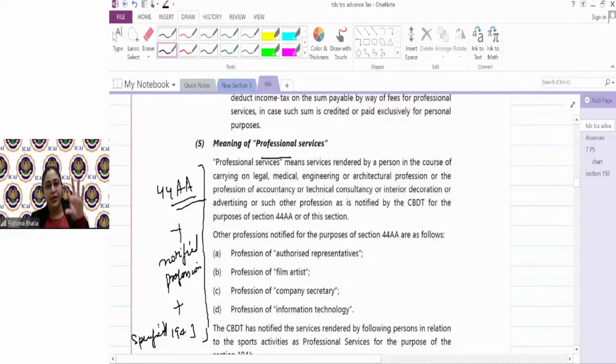मतलब वो profession जो 44AA में, if they are notified separately under 44AA, or if they are specifically mentioned under 194J, all of them together would come to the meaning of fees for professional services, and if payment made to them would only be covered under fees for professional services. कौन से? When the payment is made to legal, or I should say for legal, medical, engineering, architectural profession, accountancy, technical consultancy, interior decoration, or advertising or such other profession as is notified by CBDT. Then notified कौन से 44AA में?